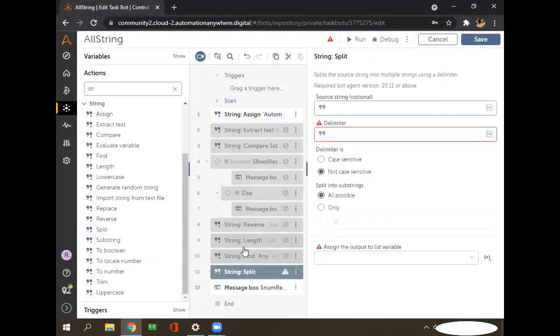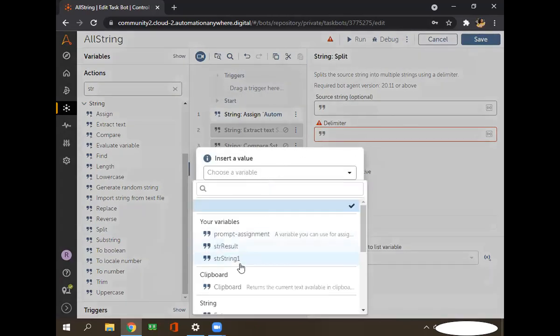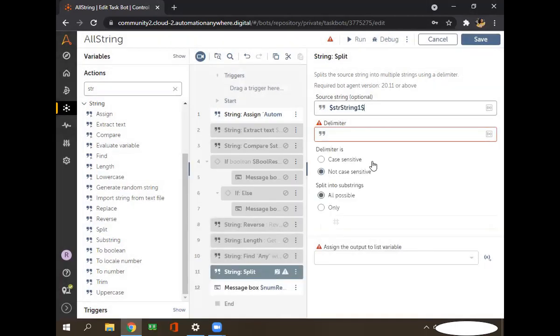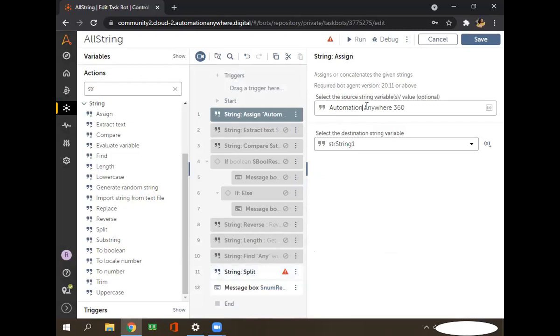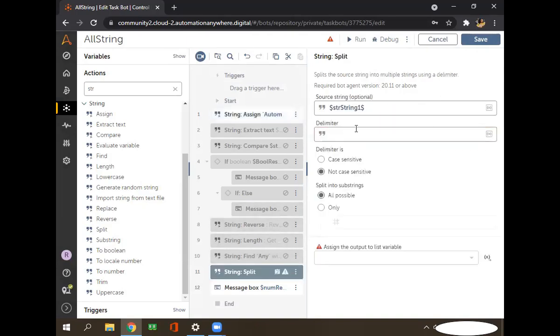In split, first we have to provide a string. And in the string, we also have to provide a delimiter. Suppose here a space is coming between two words. This is a delimiter we can provide in a split operation. If it finds a space between two words in the complete source string, it will split and store the first value in the list at index 0, and the second value at the first index. So this way it works.